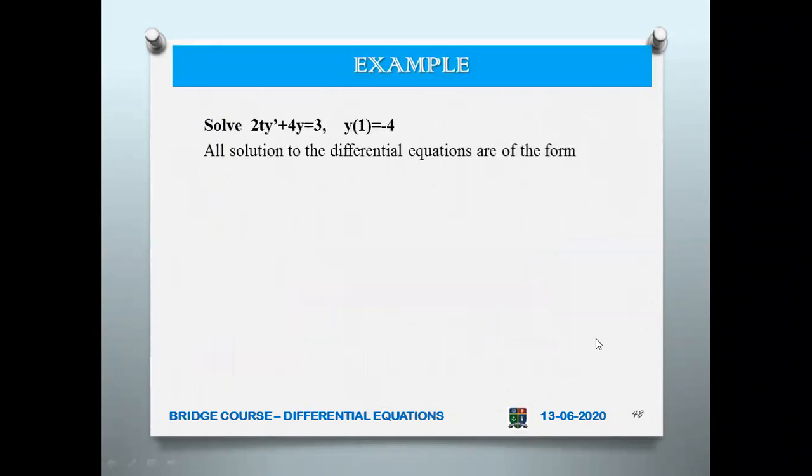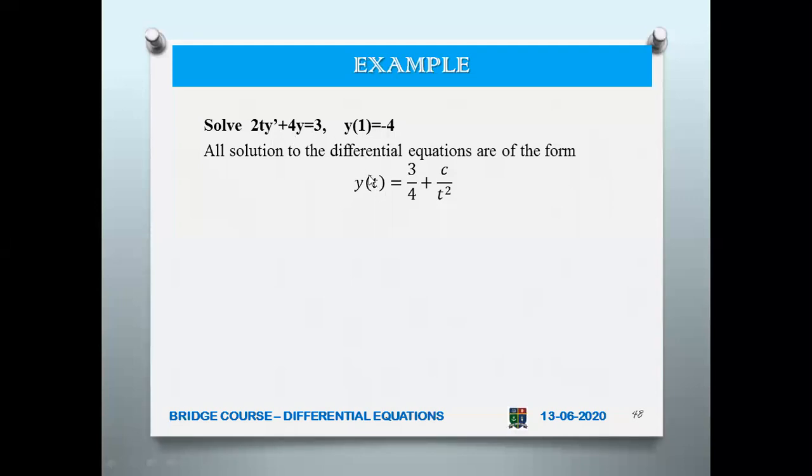Now take this one: 2t y dash plus y of 1 equal to minus 4. All solutions to the differential equation are of the form y of t equal to 3 by 4 plus c by t squared. So when you integrate, you can take this one, dy by dt, 1 by t, 4 by 2y equal to 3 by 2.